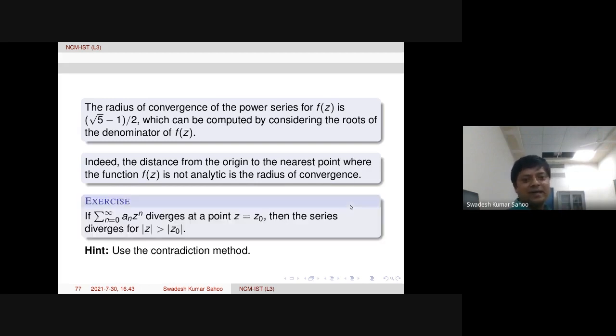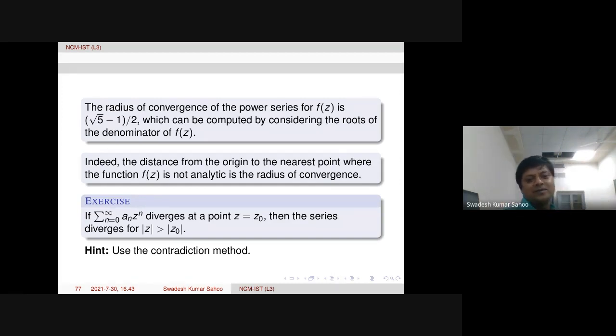Okay. Now, one exercise here for you, very easy, and a hint is already there. If a series is divergent at a particular point, then beyond that point, outside the disk, the series will be divergent. This is the reason it is used here. Therefore, we are taking the nearest point where the function is not analytic, because beyond that, the series will be divergent and the function will not be analytic.